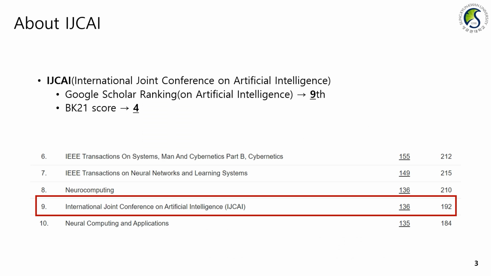Our paper has been accepted at IJCAI 2024. IJCAI covers a wide range of AI topics, from classical algorithmic problems to LLM, VLM, and trustworthy AI and ethics. This year, around 700 papers were presented with an acceptance rate of approximately 10%. The conference ranks 9th in the artificial intelligence area on Google Scholar and has a BK21 score of 4, making it one of the tougher conferences in the field.